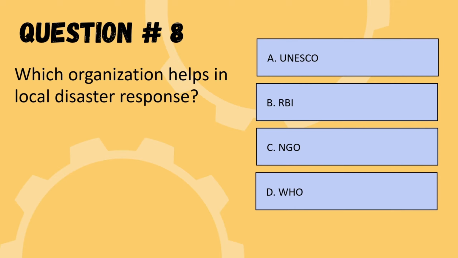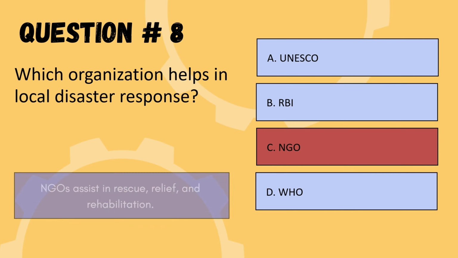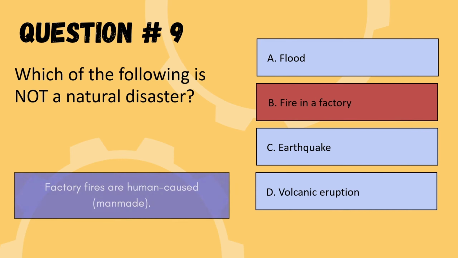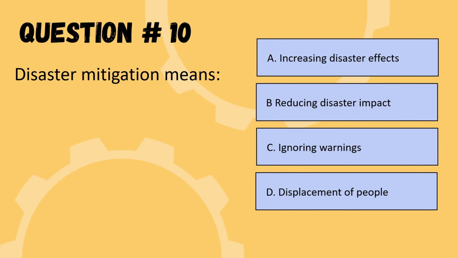Which organization helps in local disaster response? Options are UNESCO, RBI, NGO or WHO. So the correct option is NGO. We are moving to the next question. Which of the following is not a natural disaster? Options are flood, fire in factory, earthquake, volcanic eruption. So the correct option is fire in factory. So we are moving to the next question.